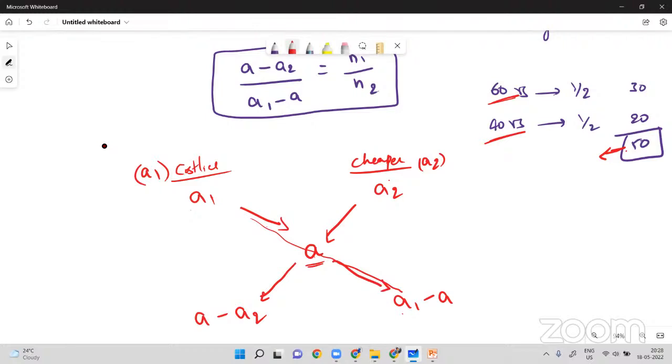And you may have a doubt, sir, why can't we sell for 65 rupees? Why can't we sell for greater than 60? Then in that case a1 minus a is negative. Remember, here we are getting break even. There is no profit, no loss.